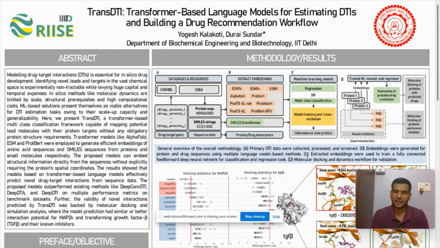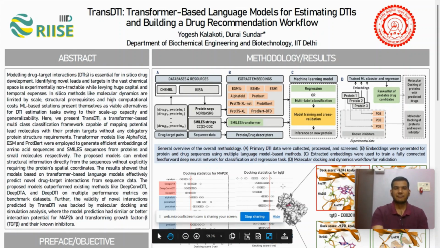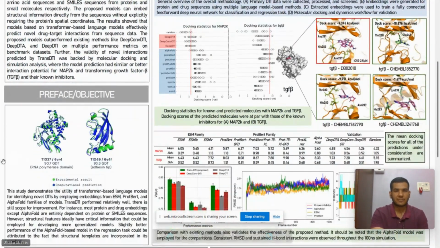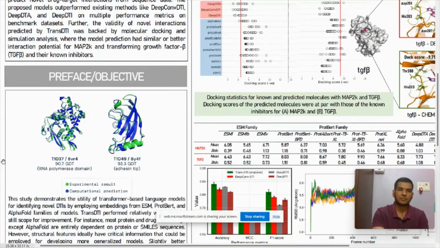It was aimed at building a drug recommendation workflow using transformer embeddings of sequence data. We called it TransDTI, which is a modular framework that incorporates molecular embeddings from various language models and estimates DTIs for a given drug.